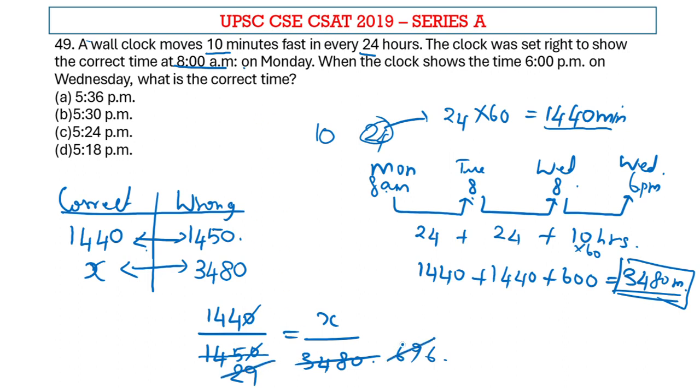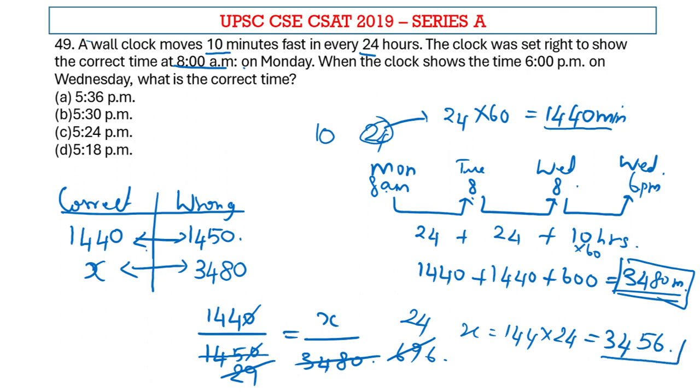So 29 into 24 will give me 696. So x equals 144 into 24. That will be 3456.